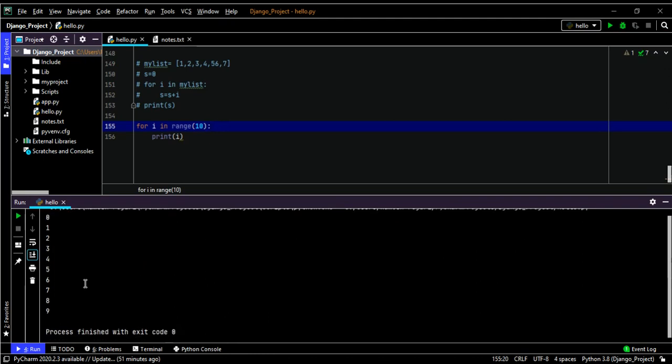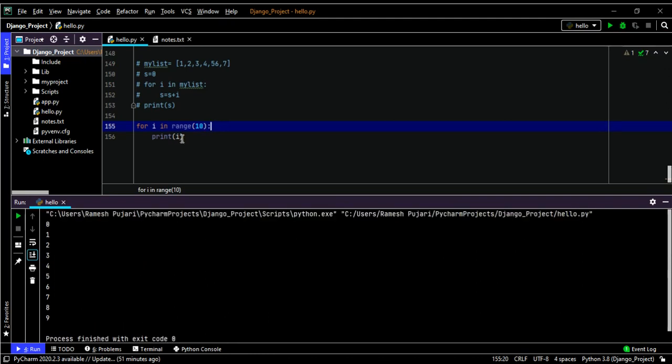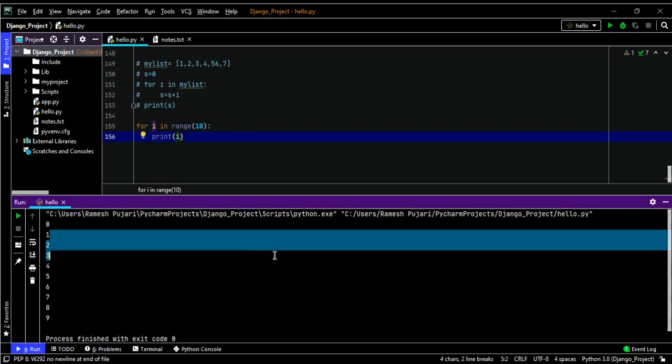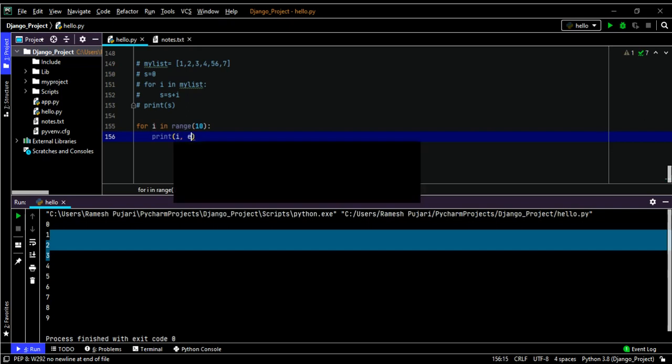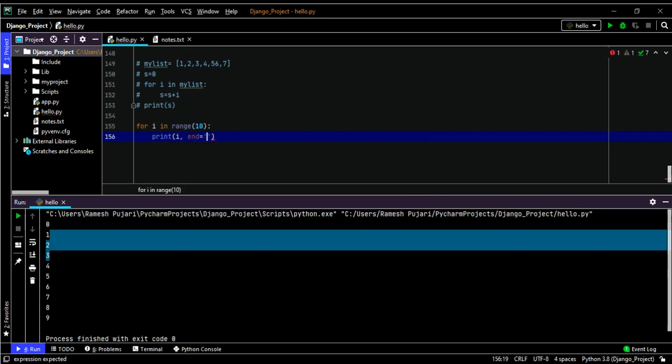So we can notice here. If I want to print sequentially in only one line, we have the parameter called end. I'll show how to use end here. So end, this is a space. It will print all the elements in one line only.